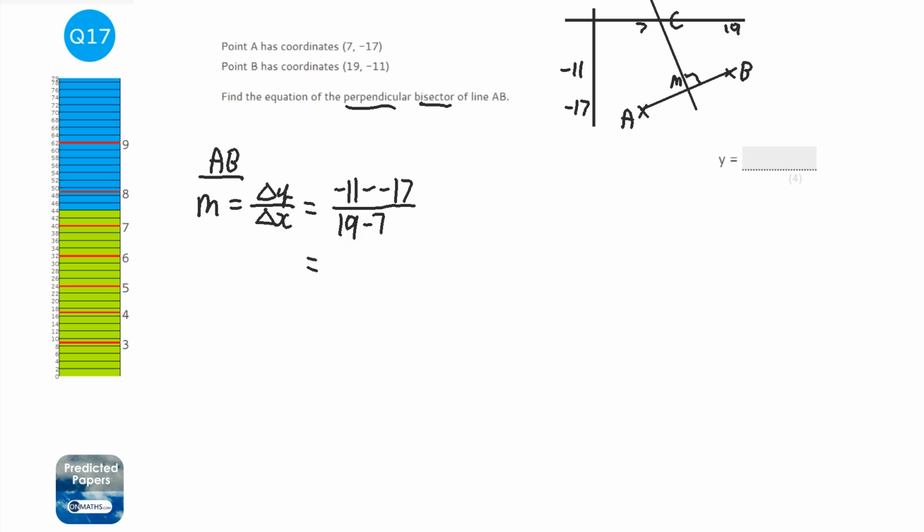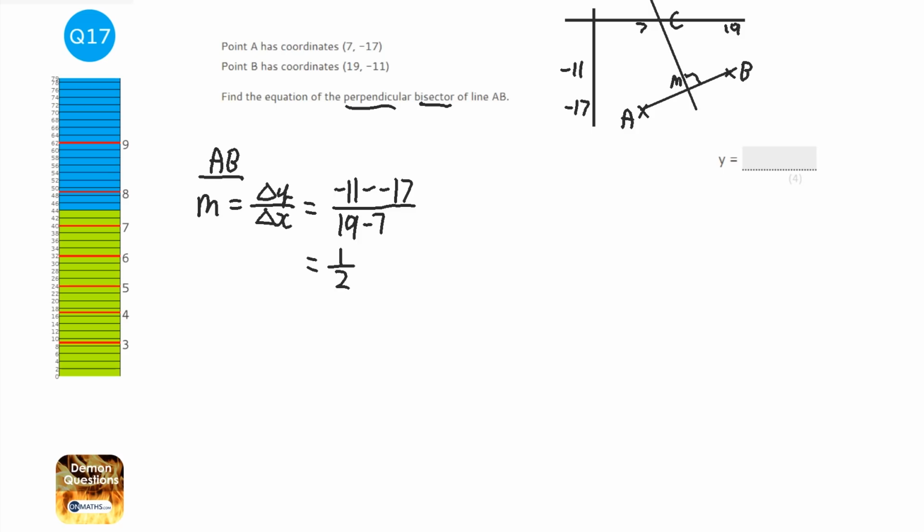So we've got minus 11 and then effectively plus 17, which is 6, divided by 19 take away 7, which is 12. So 6 divided by 12 is a half. So the gradient of that is going to be a half.